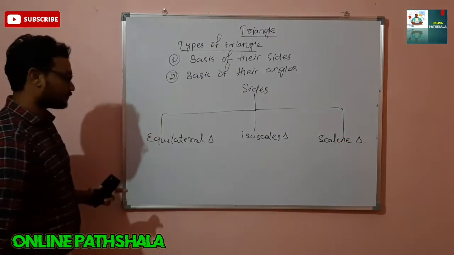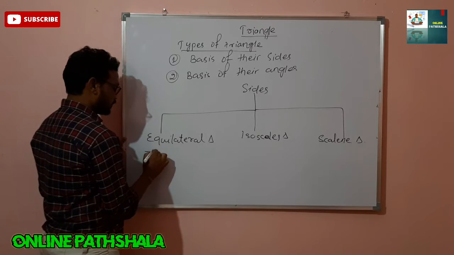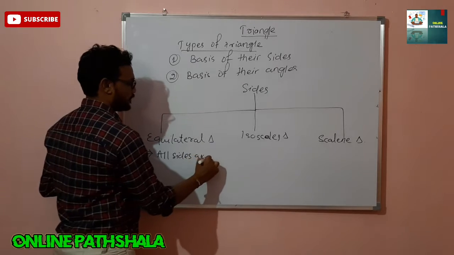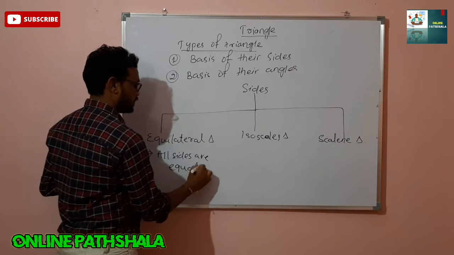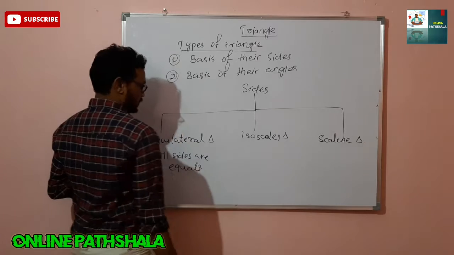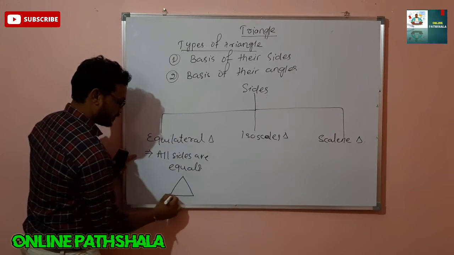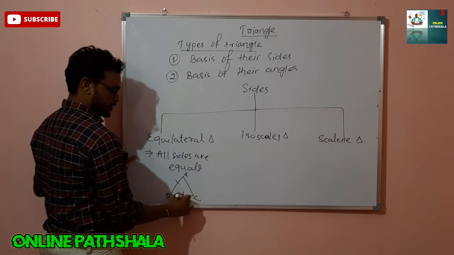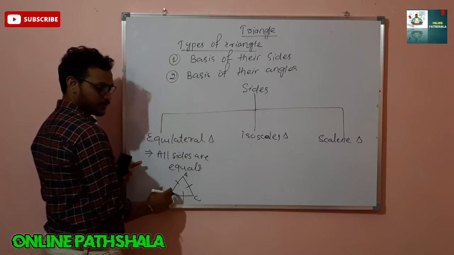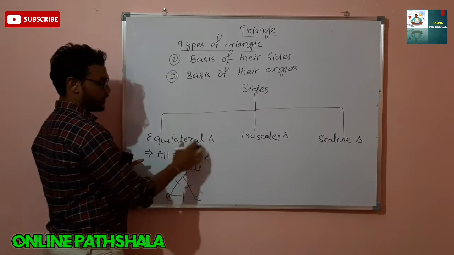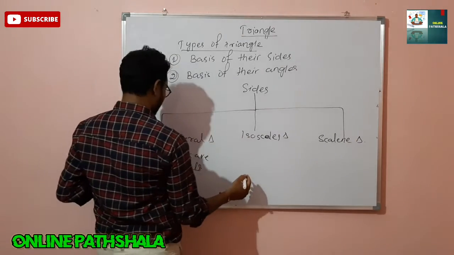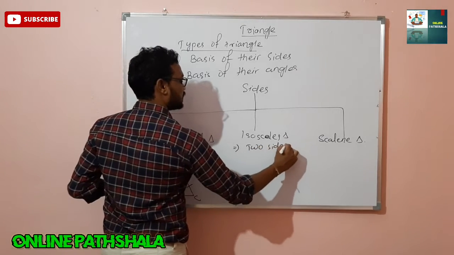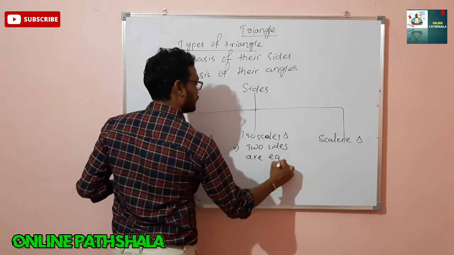So what is an equilateral triangle? All sides are equal. Suppose a triangle ABC is given, so AB is equal to BC is equal to AC. All the sides are equal, so this is called an equilateral triangle. The second one is where 2 sides are equal.